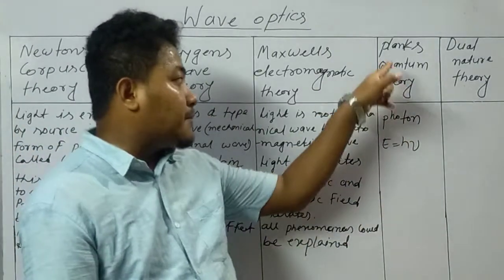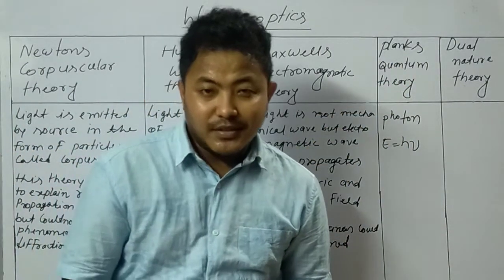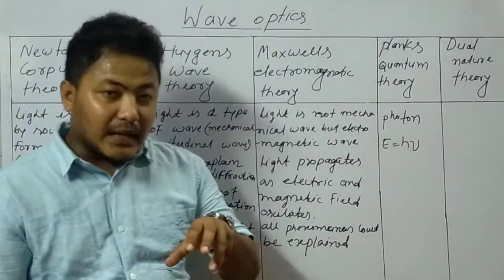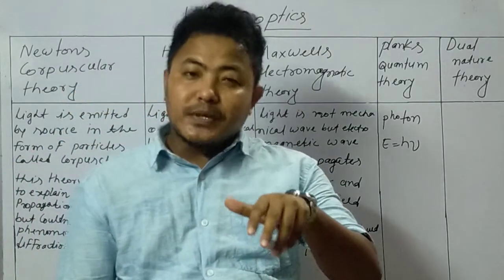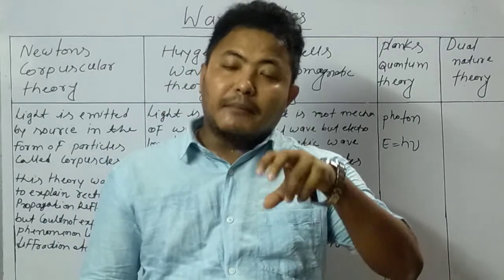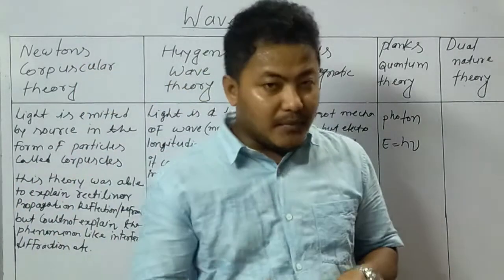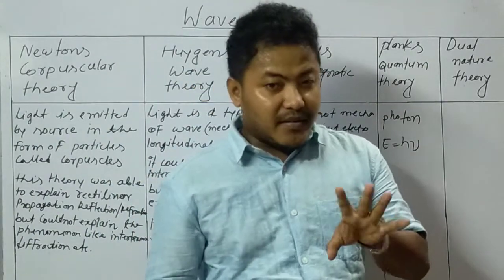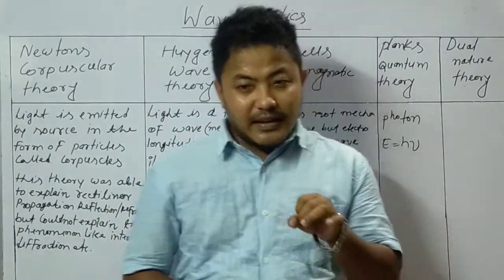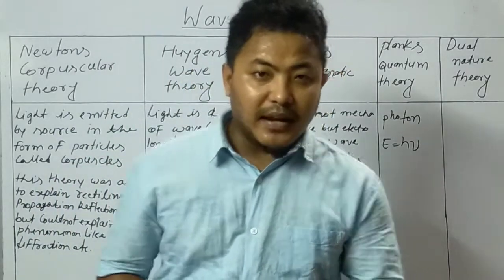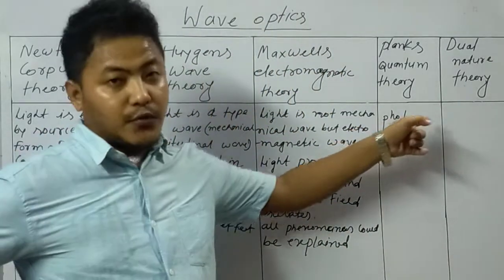Einstein used Planck's quantum theory, and by using it, he said that light emits energy in the form of particles, and that is in the form of photons.